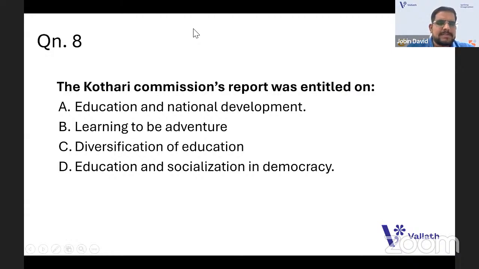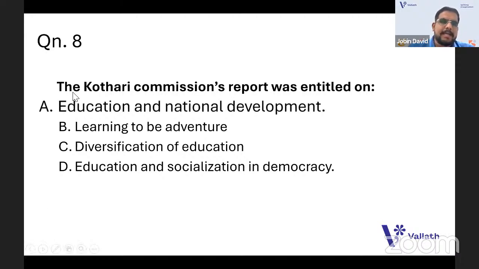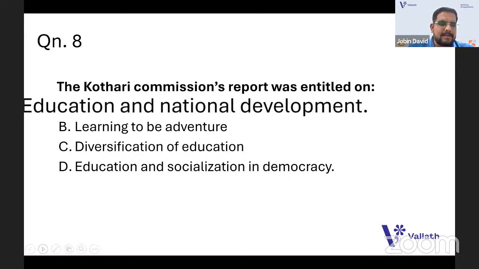The Kothari Commission's report was entitled on... Okay, so you should learn Kothari Commission. There are different educational commissions on higher education. So the Kothari Commission's report was entitled on, which was the name of the report of Kothari Commission? Is it Education and National Development, Learning to Be, Diversification of Education, or Education and Socialization and Democracy? Some answers are coming like A. It's A only. Education and National Development.